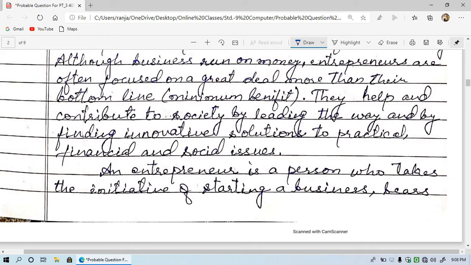They help and contribute to society by leading the way and by finding innovative solutions to practical financial and social issues. So they are the persons who think about the different problems and find the solution to practical financial and social issues. These words are important. You should write it in your mind for writing the same in the examination, but you should use your own language.